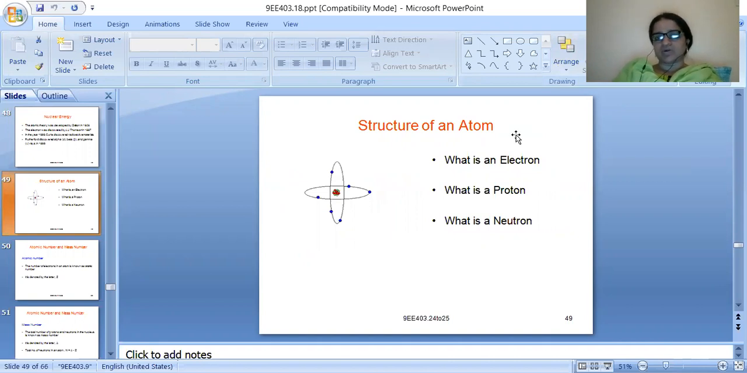Let us discuss the structure of an atom. In the left part of the slide, they are showing the structure of the atom. In between there are red and green dots, and surrounding the atom there are blue dots. Let us look at how these dots are placed, so we can understand what is an electron, what is a proton, and what is a neutron.